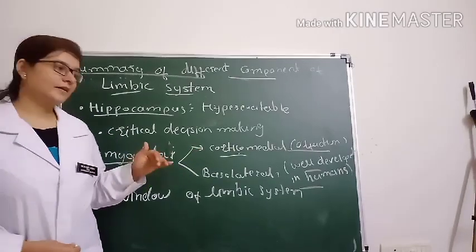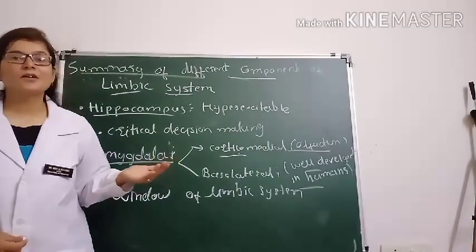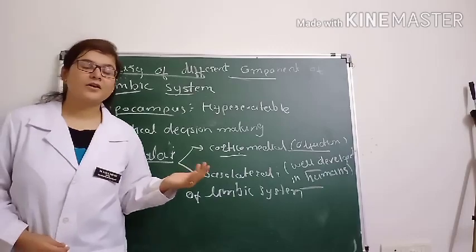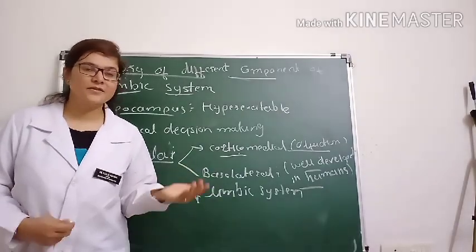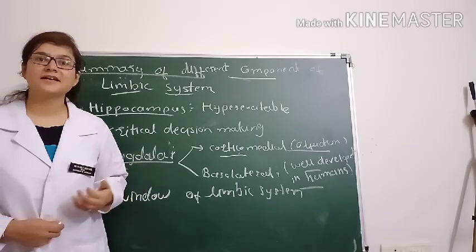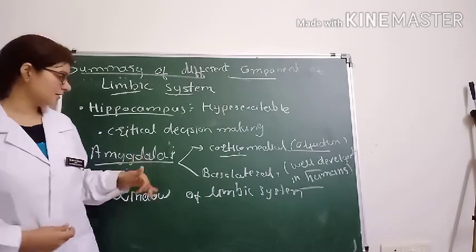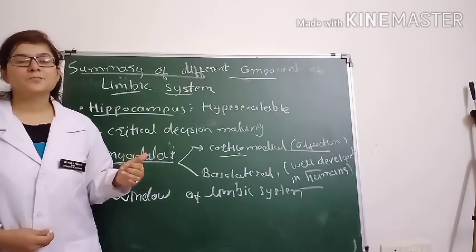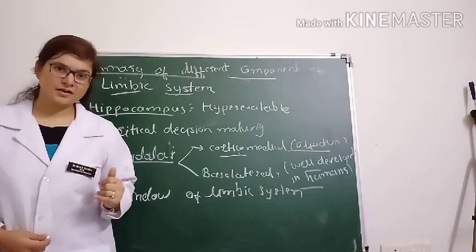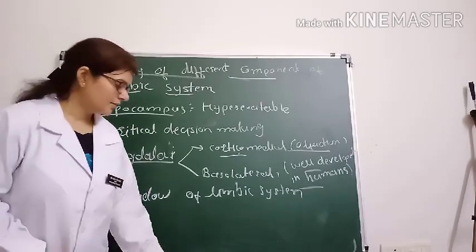Okay, so in the amygdala there is a behavioral association area. That does the function of deciding whether your behavior is appropriate for the occasion or not. If you behave in some way, whether it is appropriate or inappropriate will be decided by the amygdala. So the behavioral association areas present in the amygdala are responsible for appropriate behavior related to particular occasions. That is the peculiarity of the amygdala.